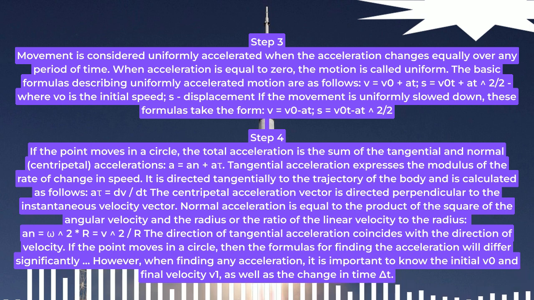The centripetal acceleration vector is directed perpendicular to the instantaneous velocity vector. Normal acceleration is equal to the product of the square of the angular velocity and the radius, or the ratio of the square of the linear velocity to the radius, and equals omega caret 2 asterisk r equals v squared slash r. The direction of tangential acceleration coincides with the direction of velocity.